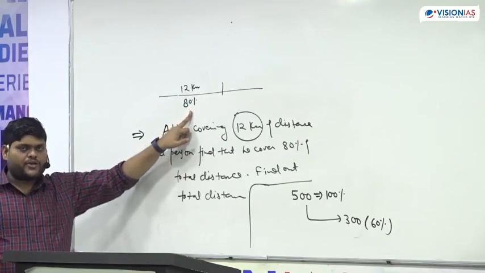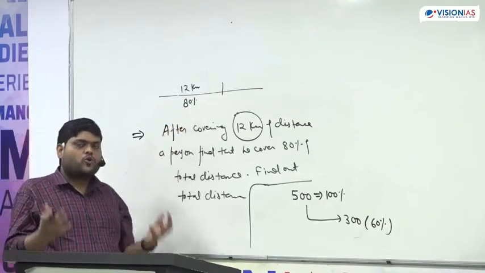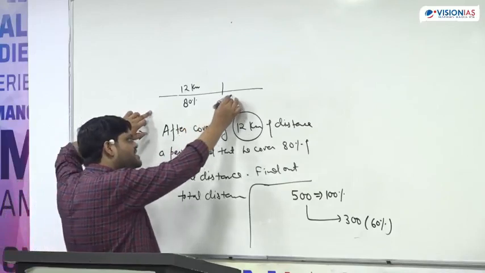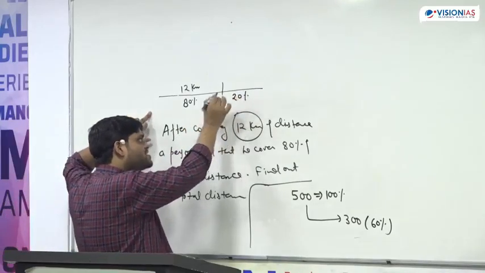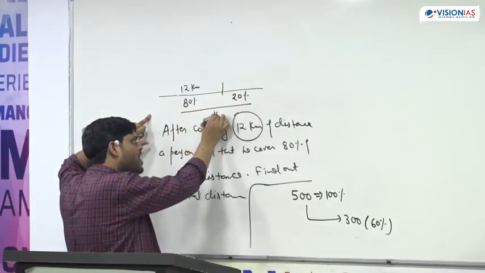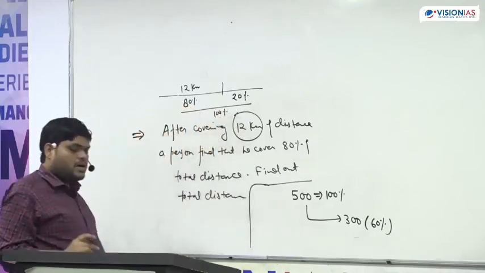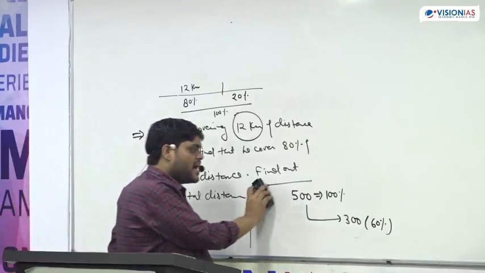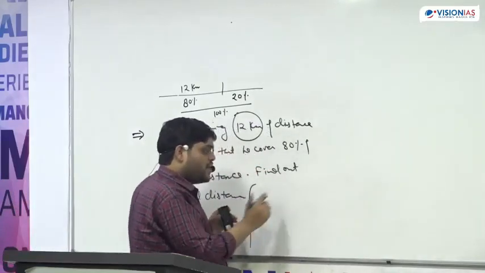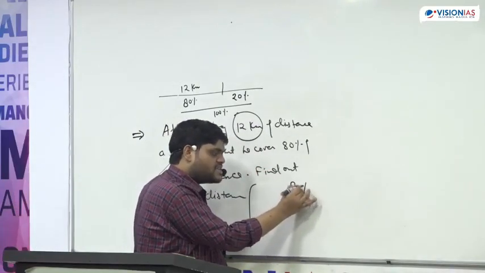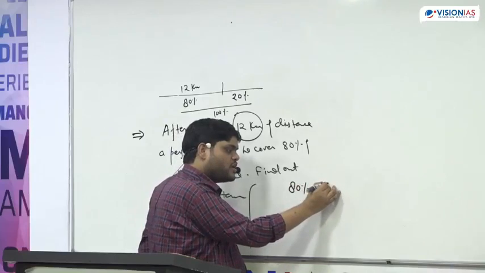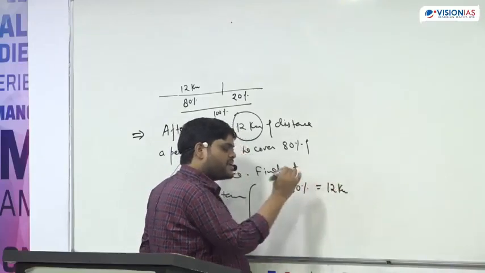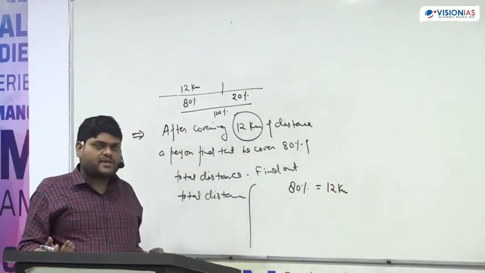Are you getting my point or not? So when they are asking for the total distance, we have to understand that the total distance will be equal to 100%. And the information we have is that 80% is equal to 12 kilometers. How to find out 100%?